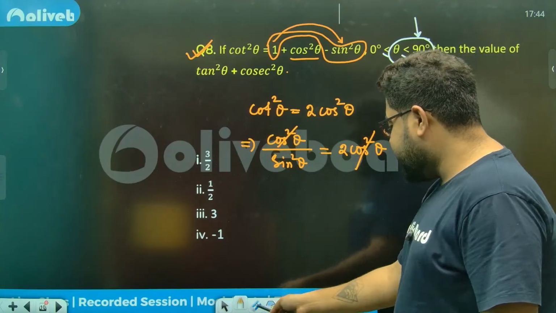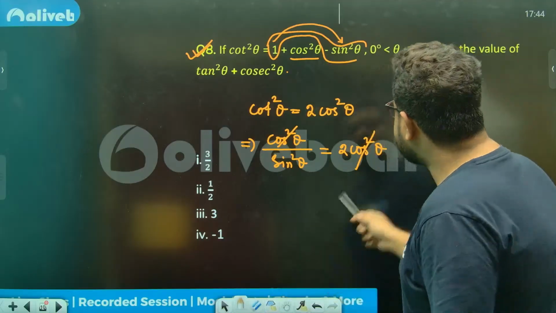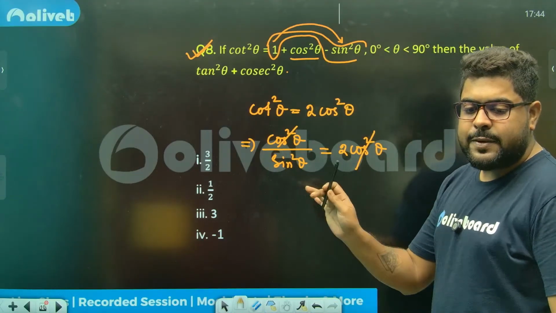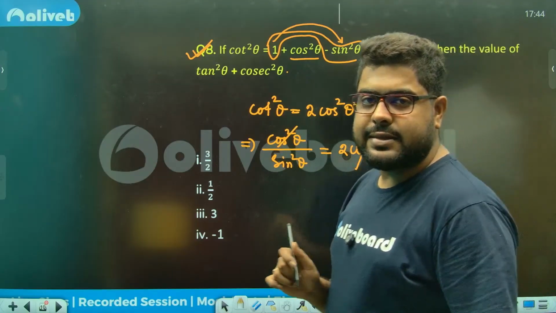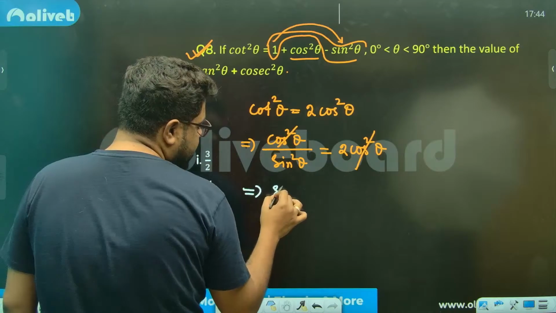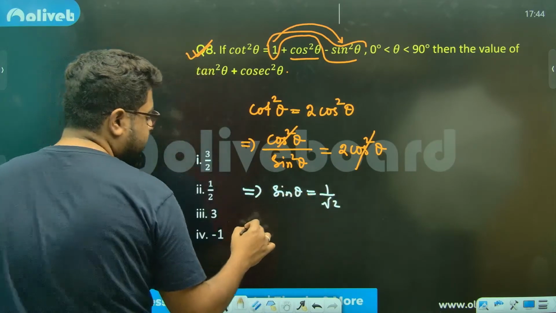But it is given as not equal. That means cos cannot be zero. So I'm 100% sure I can cancel. So sine square is half, sine theta is 1 by root 2, meaning theta is 45 degrees.